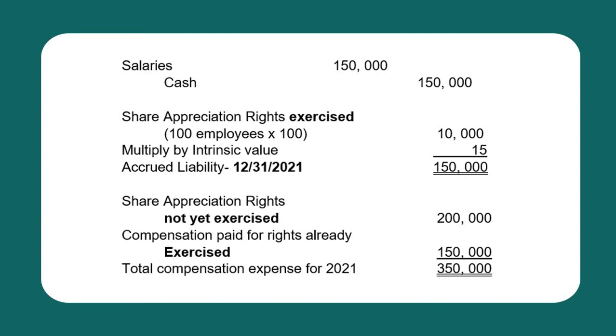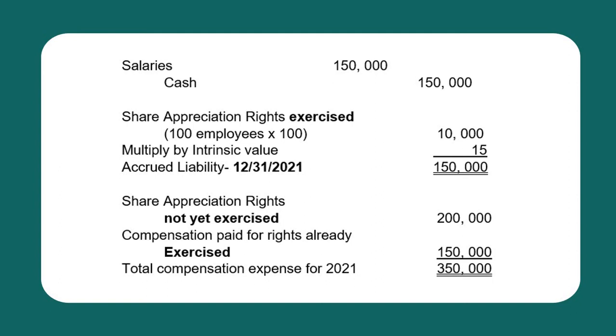For the compensation in relation to the rights exercised, we will recognize 150,000, computed as the number of share appreciation rights exercised, which is 10,000. That is, 100 employees times 100 shares per employee, times the intrinsic value. At this point, we use the intrinsic value because this is already the settlement for the rights already exercised. And as we mentioned in the problem, intrinsic value represents the amount paid to those employees exercising the rights. So times 15, we have